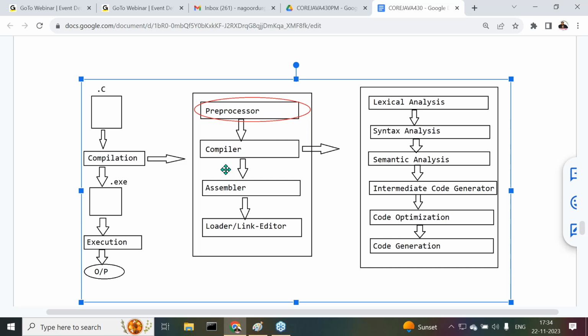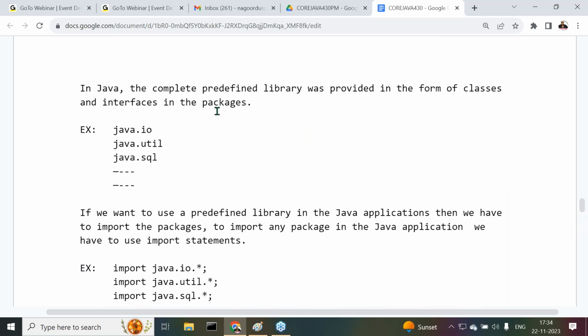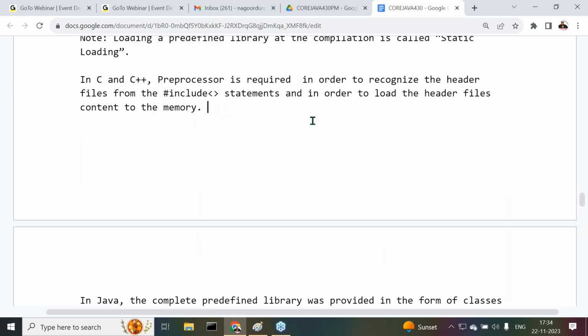Now this is the diagram here. I need to provide it not after Java. Before Java only we have to provide it.